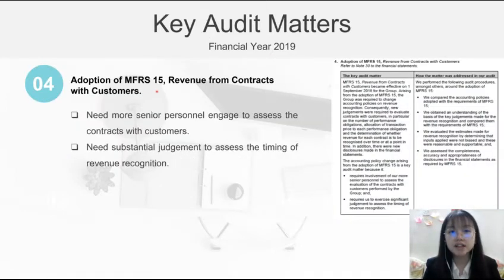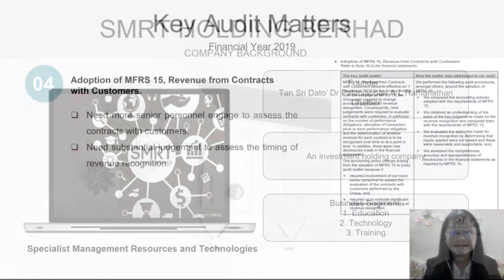Adoption of MFRS 15, revenue from contracts with customers, was reported as a fourth key audit matter in financial year 2019. This matter needs more engagement of senior personnel in assessing the group's contracts with customers. Furthermore, the timing of the revenue recognition also needs substantial judgment from the auditors. And that's the reason why this matter has become a key audit matter in this financial year.